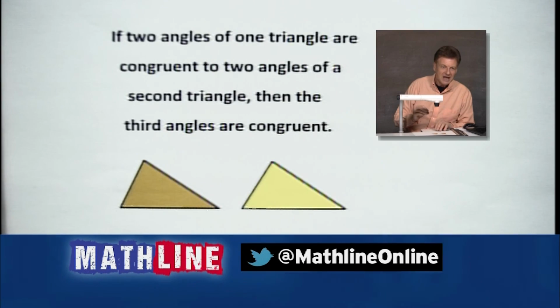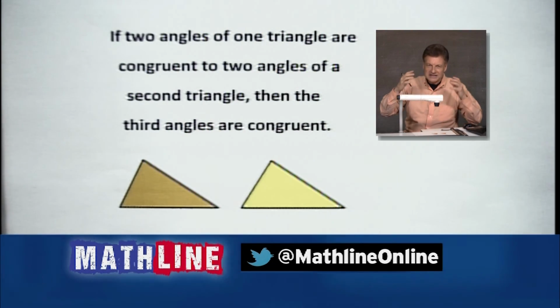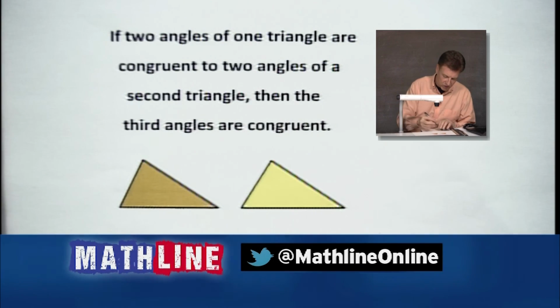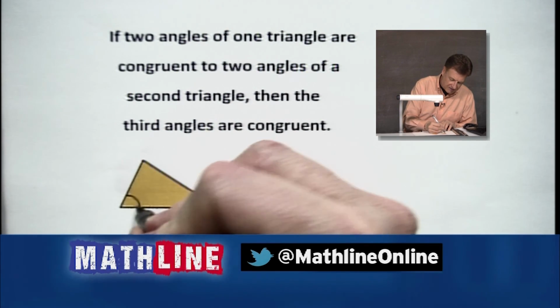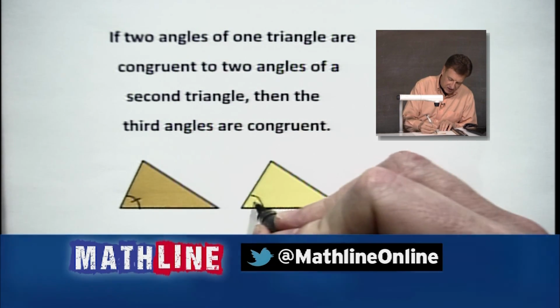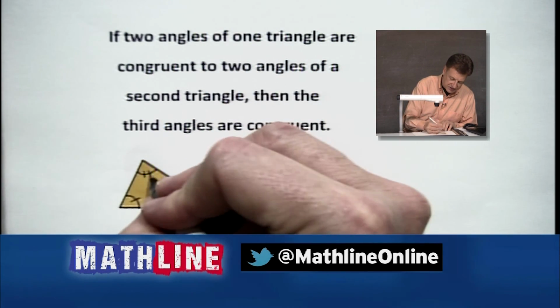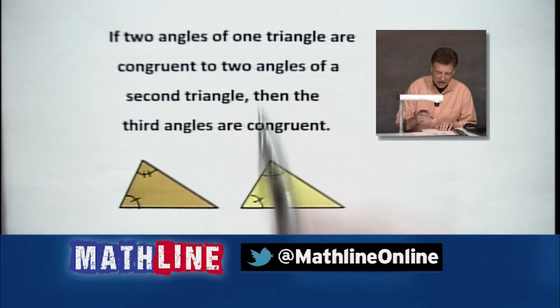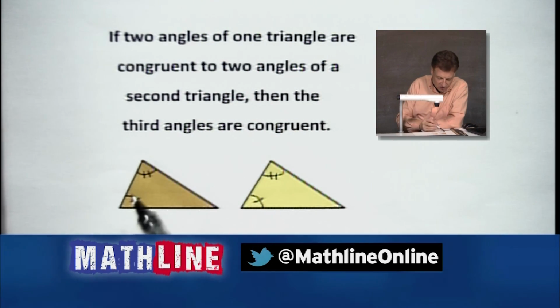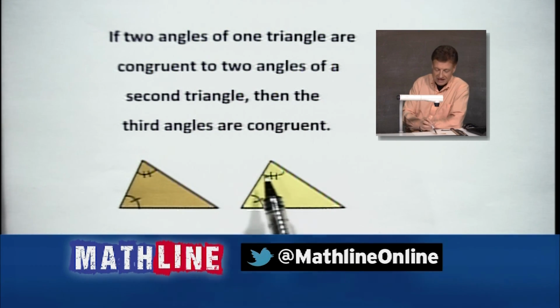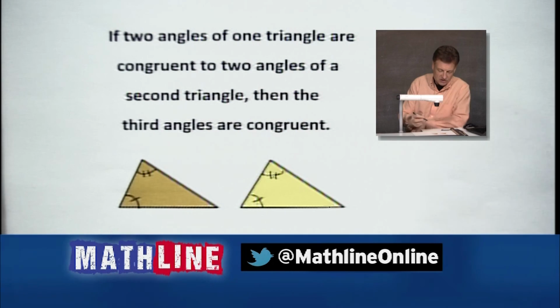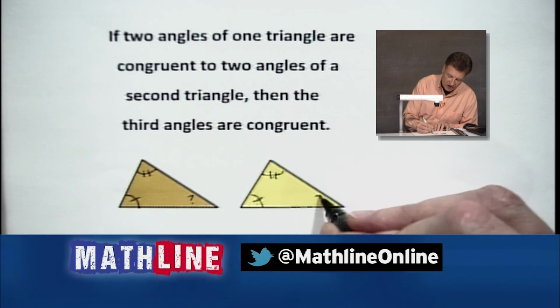Should make sense. And again, keep in mind, the whole idea is these follow immediately from one another, all right? So let's see, if I'm going to let this angle right here and this angle right here, are they going to be congruent? And then I'm going to bring these two guys at the top. So let's read the corollary. It says, if two angles of one triangle are congruent to two angles of a second triangle. Now, I didn't say they're congruent to each other in here, all right? They could be. But these are just two distinctly different angles, but they match. They match. So the question is, what's going to happen with the third pair?